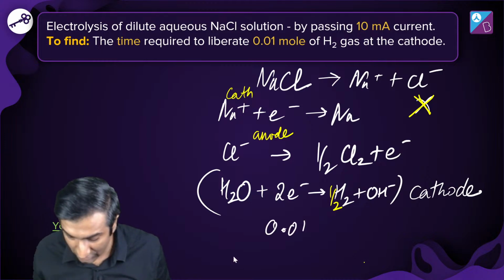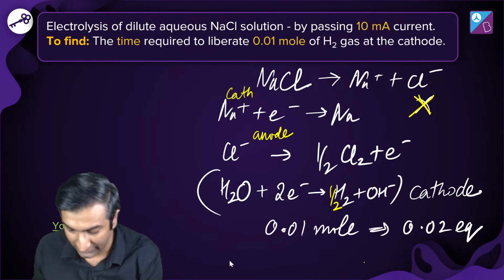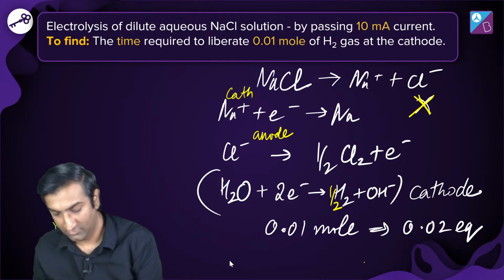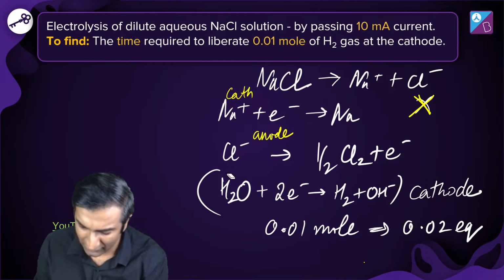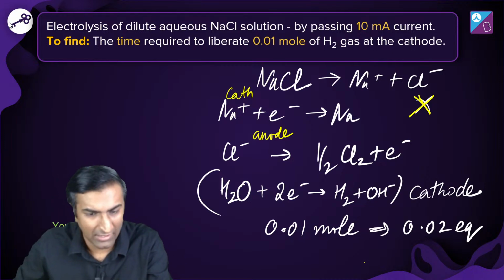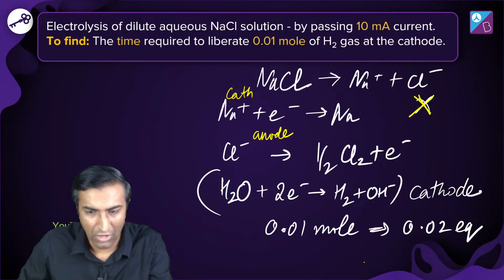Okay, 0.01 mole has 0.02 equivalent. That's what we're getting at. But that requires this to be balanced. This balancing is bugging me. Can you guys tell me how this balances out? Did I miss something here? Please help me with this. How did you guys solve it?